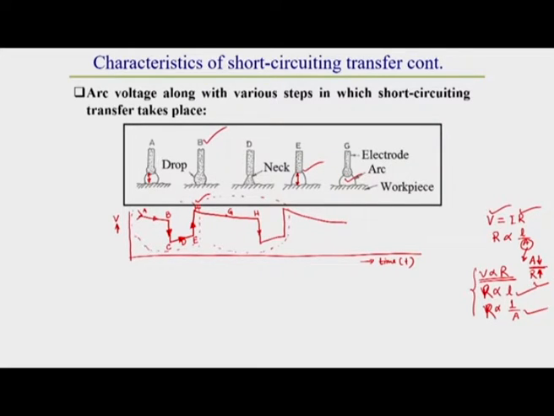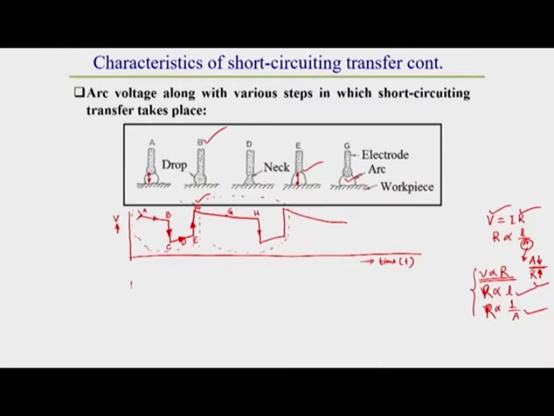Okay. Now, we will see what is the variation of current in this short circuiting metal transfer. In case of free flight metal transfer, the variation of current is almost constant. That means there is almost no variation of current observed. But in case of short circuiting type of metal transfer, we can observe an irregular variation of current. What does it mean?